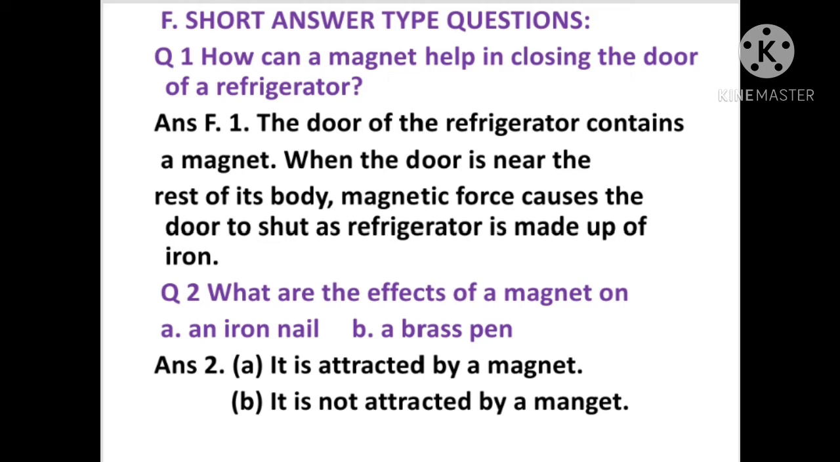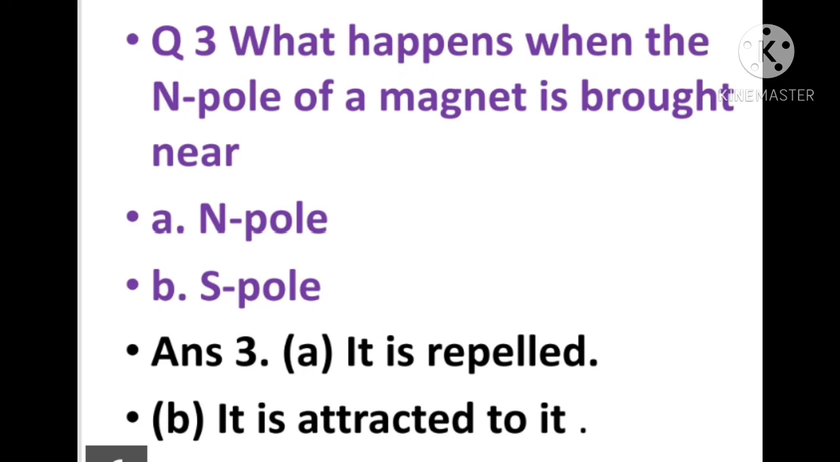Now Question 2. What are the effects of a magnet on an iron nail and a brass pen? When the iron nail is brought near a magnet, it is attracted by the magnet. And brass, which is an alloy of copper and zinc, is not attracted by a magnet. This also shows iron nail is a magnetic material and brass is a non-magnetic material.